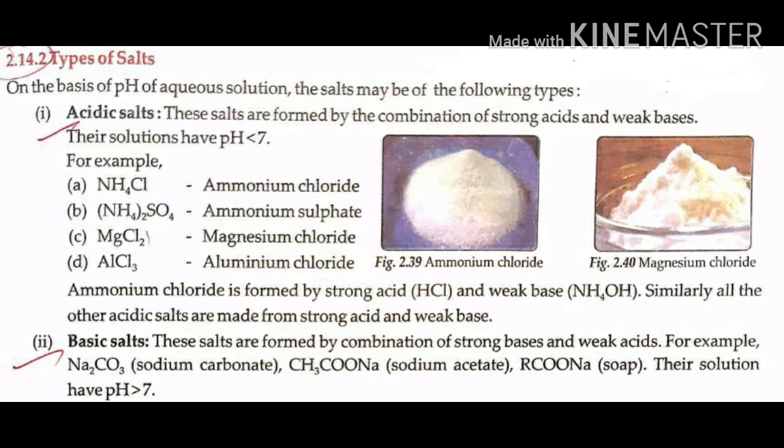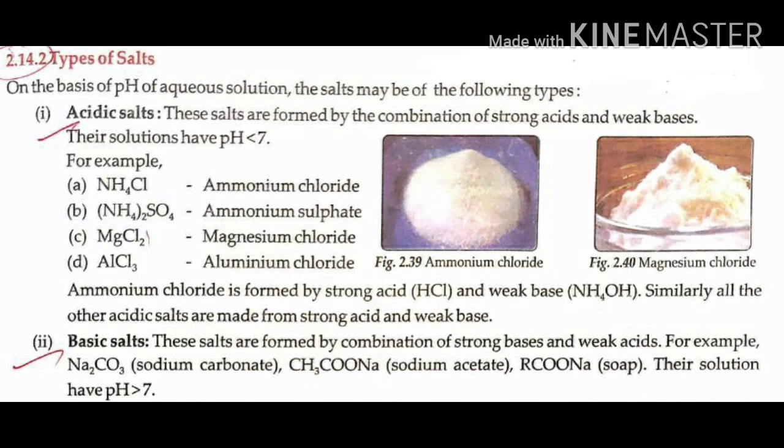Before discussing activity 2.14, let us learn about the different types of salts. On the basis of pH of aqueous solution, the salts may be of the following types. First one, acidic salt. These salts are formed by the combination of strong acids and weak bases. Their solutions have pH less than 7.